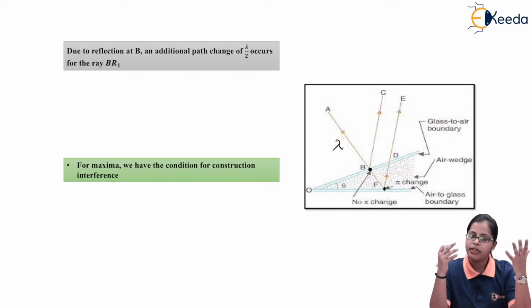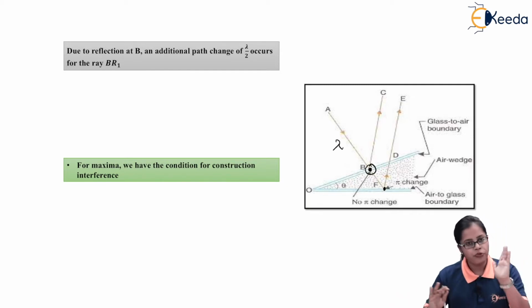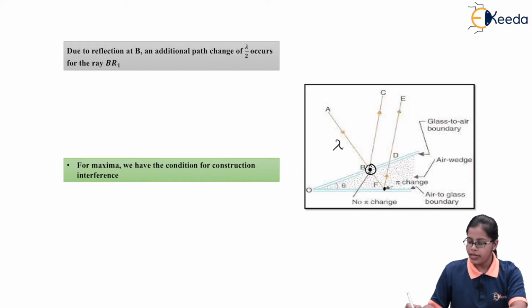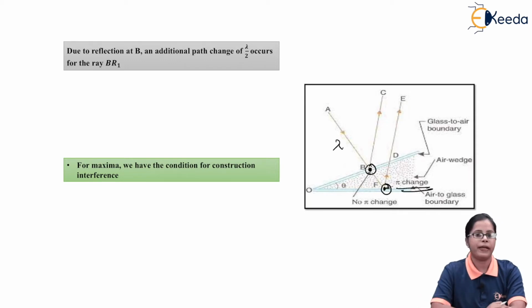As we have already discussed about reflection at the upper and lower surfaces, if the reflection occurs at point B, we observe no phase change, and if the reflection occurs at the lower surface, that is point F, we get a phase change of pi.